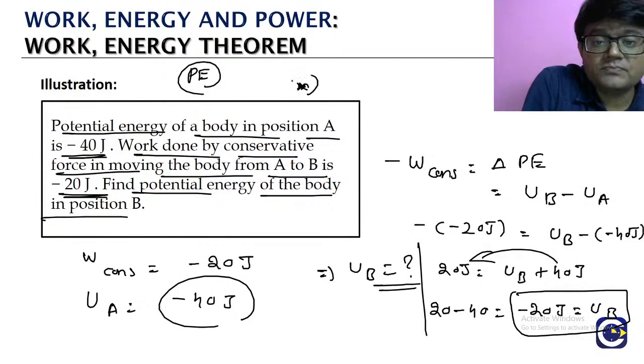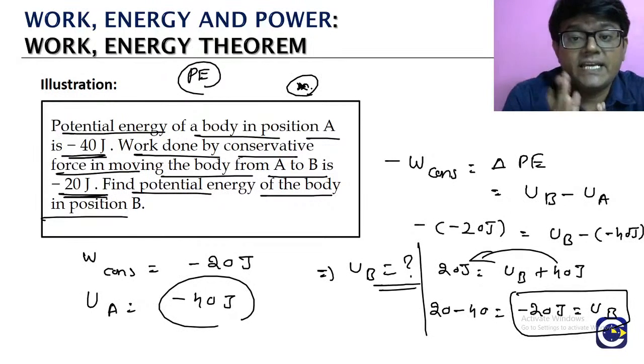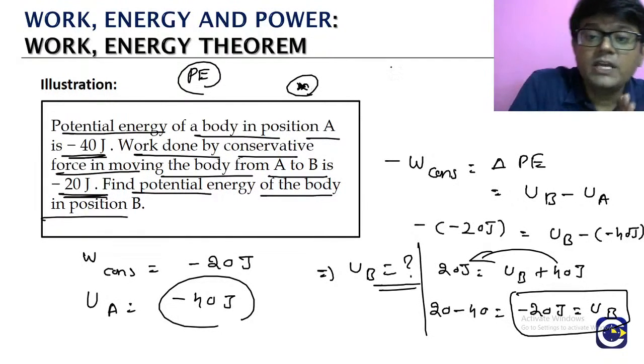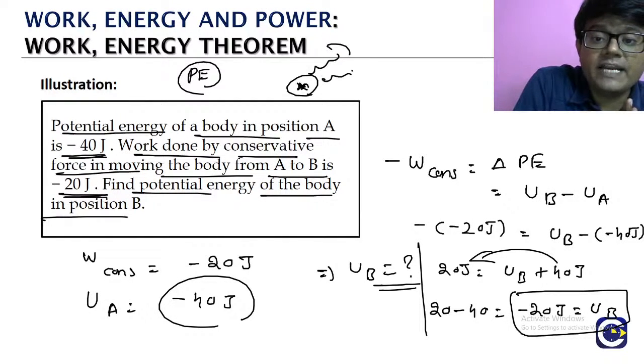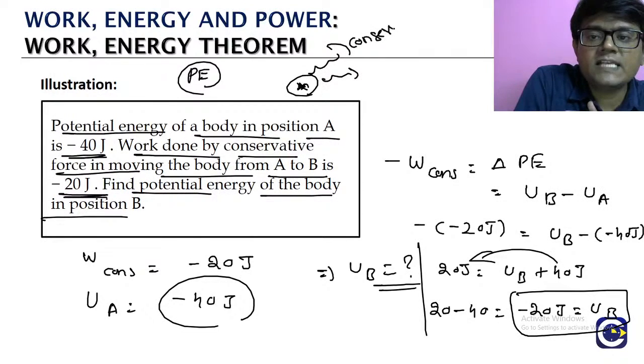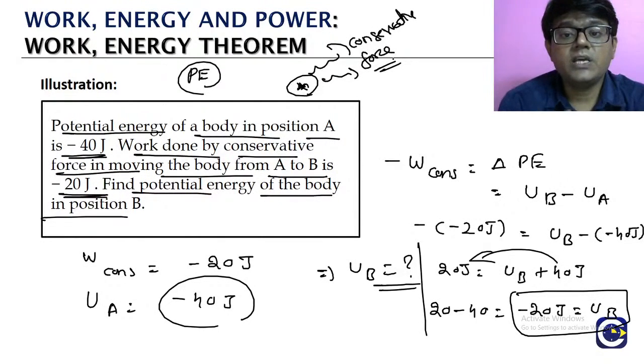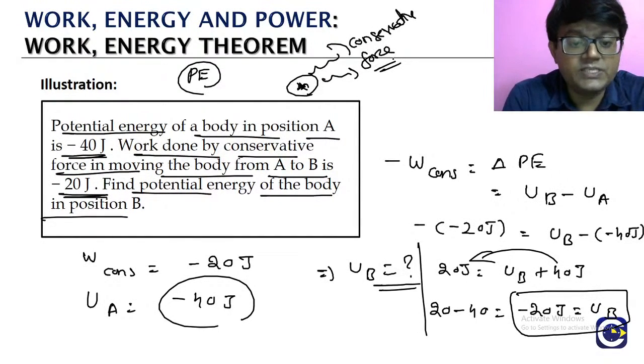So this is how the potential energy term works. It is not for a particle. When we say kinetic energy, it is for a particle, for an object. But potential energy is not like that. It is for the interaction of that particle with the respective conservative force. That is why we do not say the potential energy of that particle. It is the potential energy of the interaction between the particle and the respective conservative force.